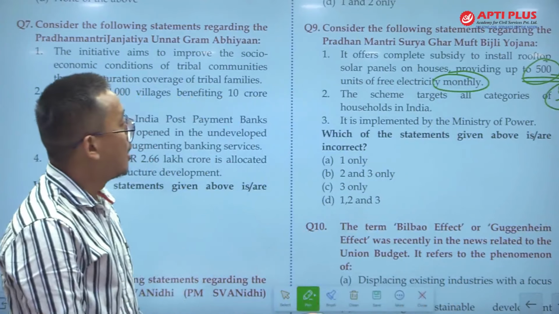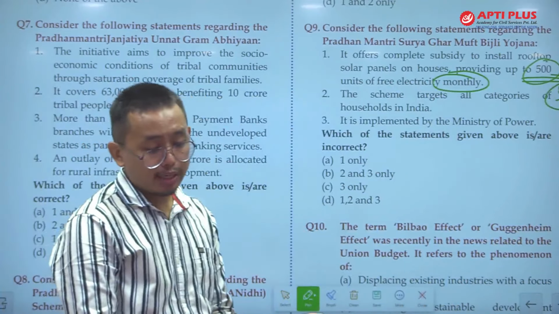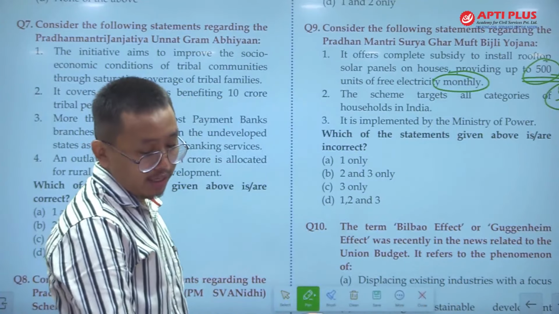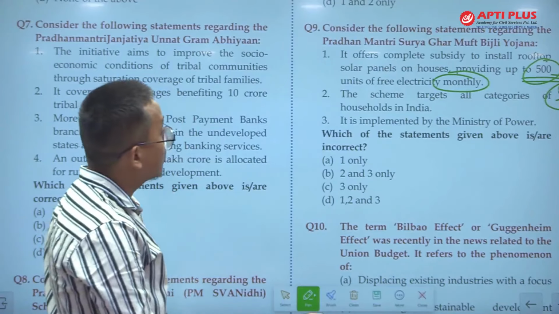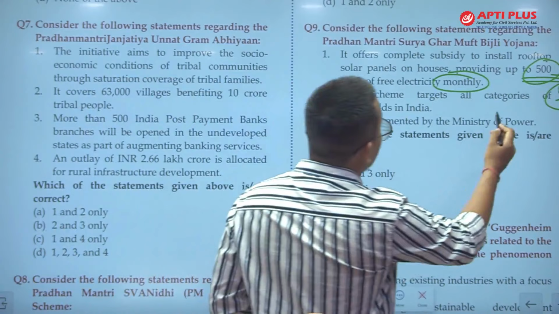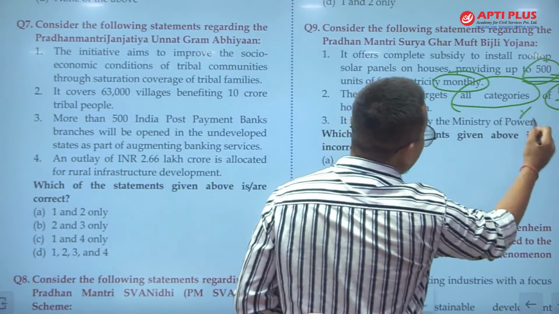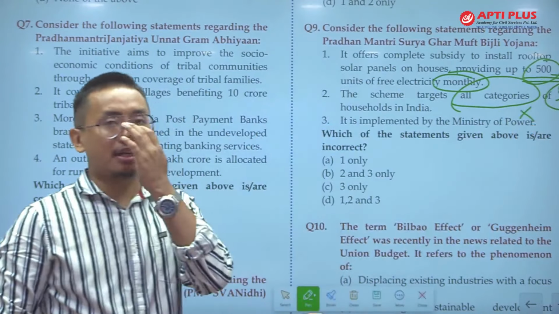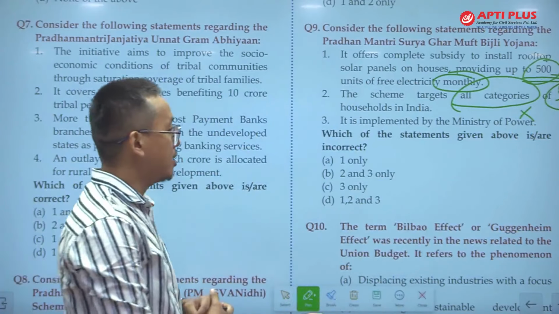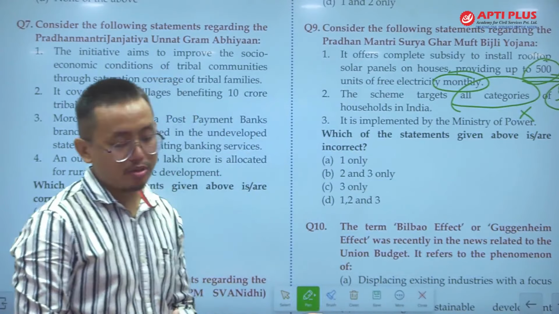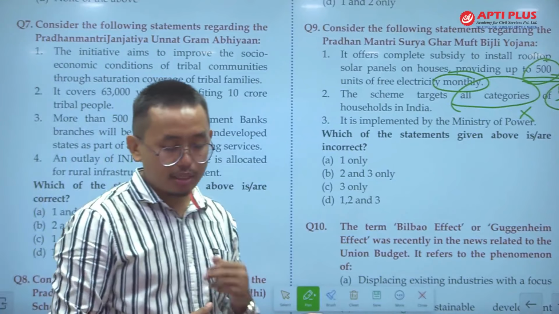Statement 2 is again incorrect. The scheme targets economically weaker sections. It does not target all categories, not all. This is again an extreme statement. Not all, but only the economically weaker section is targeted. Statement 3 says it is implemented by the Ministry of Power. This is again incorrect.